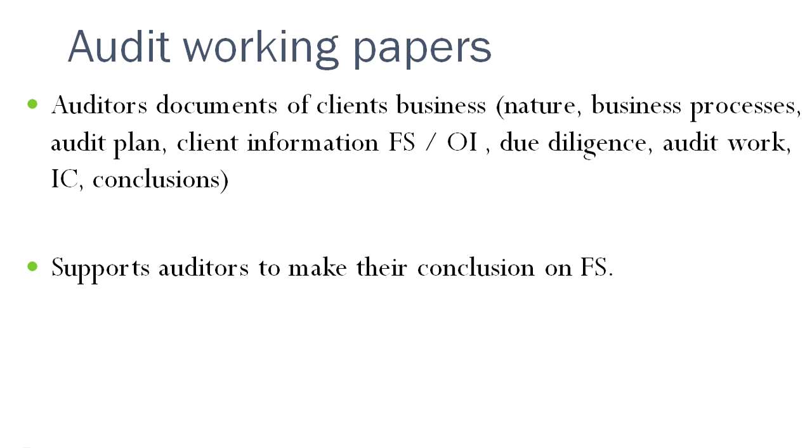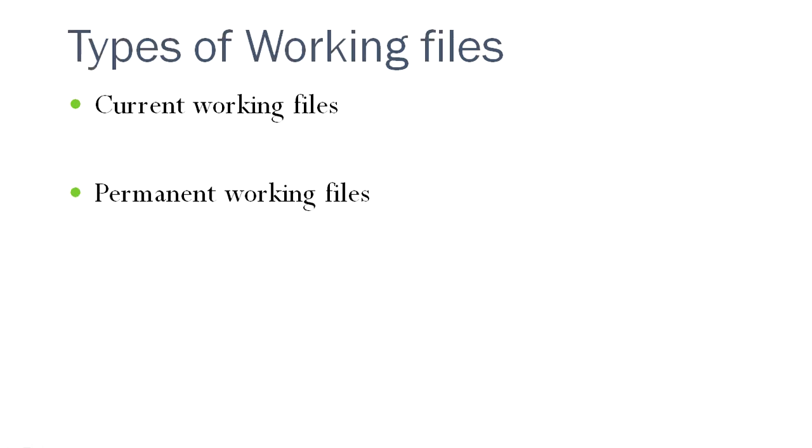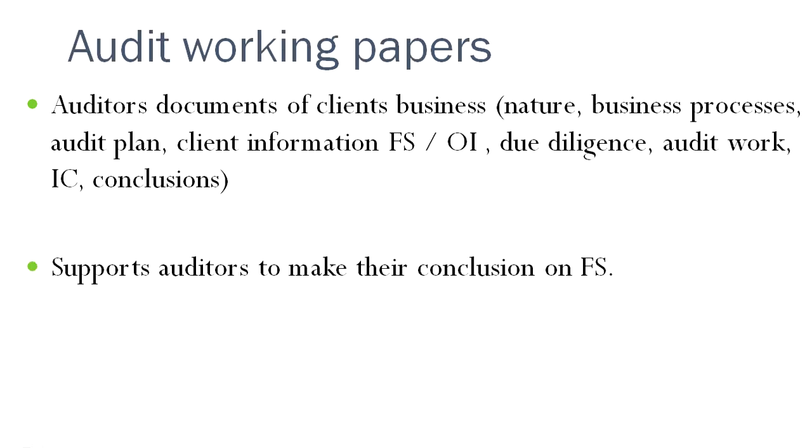Any risks and controls available, that is internal controls, should also be documented. Also, the auditor should have proper support so that they will be able to place a conclusion on the financial statements through their opinion in the auditor's report.